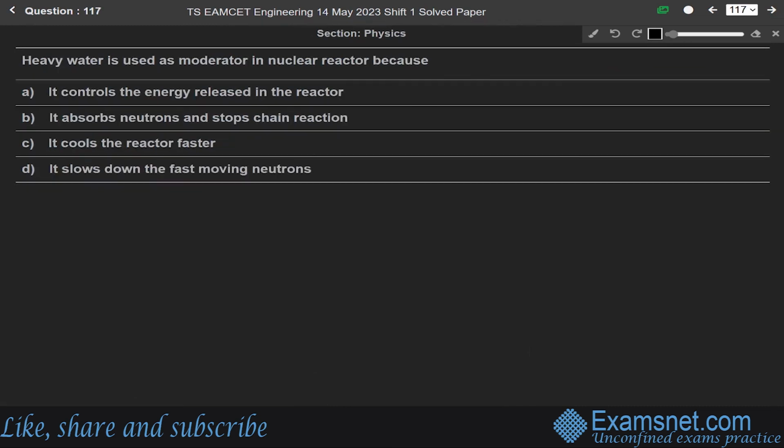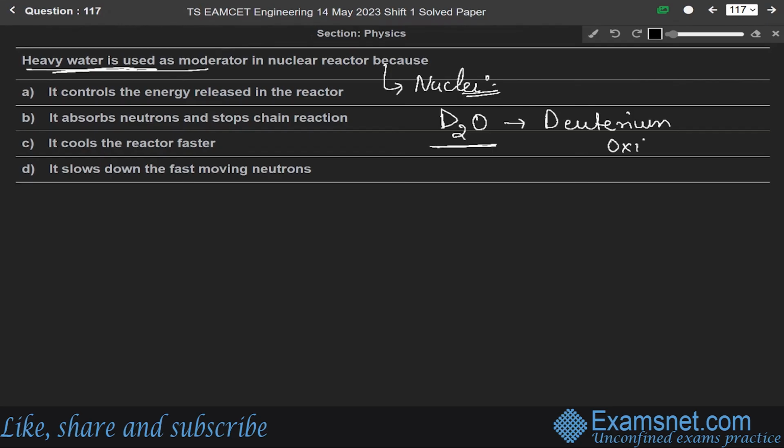Okay. Now next question 117. Heavy water is used as a moderator in nuclear reactor because, okay, this is again from the chapter of the nuclei. So it is asking about the heavy water. So chemically heavy water, it is written as what? D2O. We write the heavy water formula as D2O, and this is also called deuterium oxide. We also call this heavy water, means D2O, as deuterium oxide.